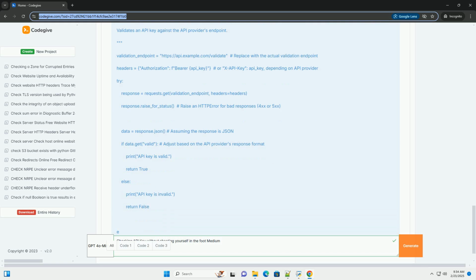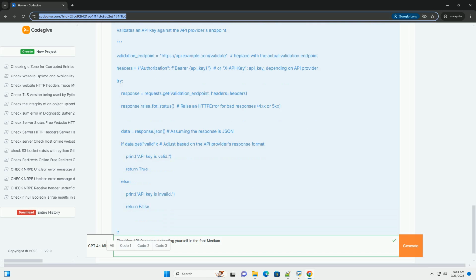Understanding the fundamentals: verification versus validation. Before diving into code, let's clarify the difference between verification and validation, as these terms are often used interchangeably but have distinct meanings in the context of API key handling. Verification: confirming the API key's existence and basic format.